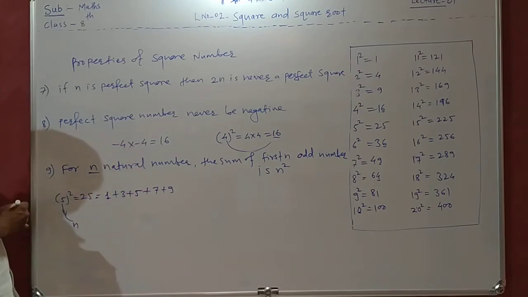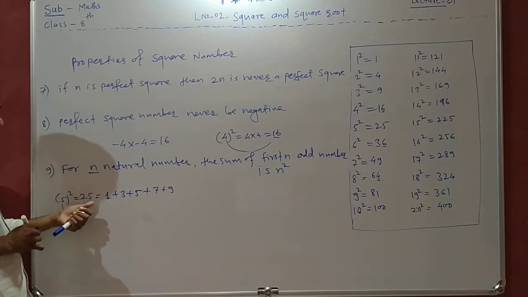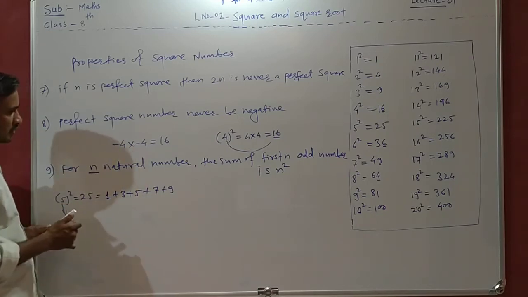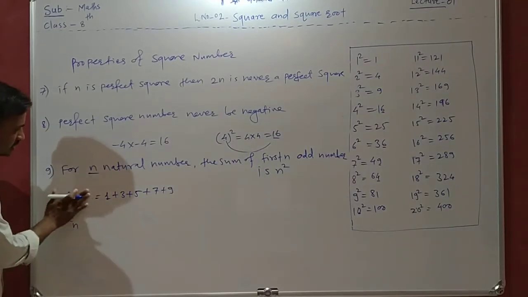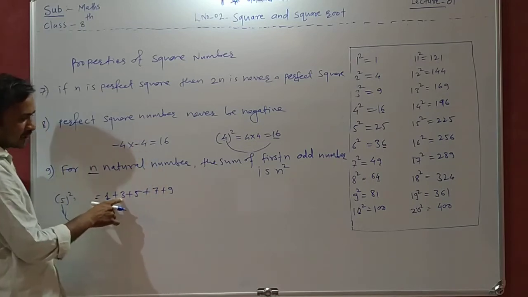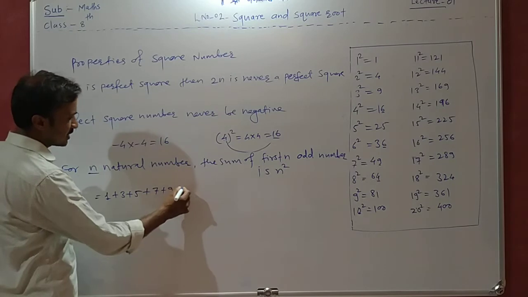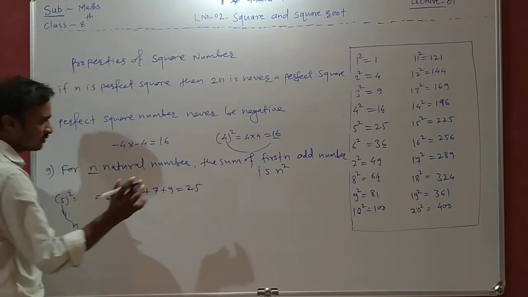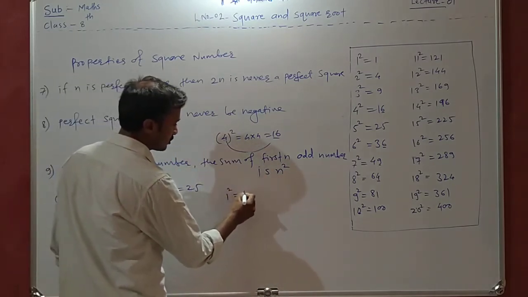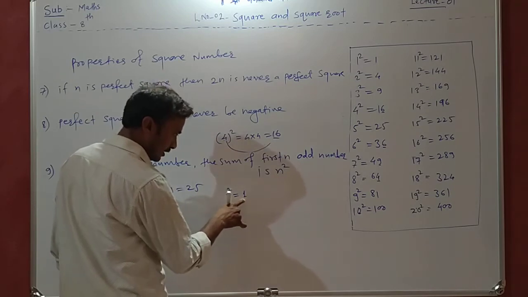Now see here, I took n equal to 5, so n square is equal to 25. Now see here, 1 plus 3, here we are getting 4, 4 plus 5, 9, 9 plus 7, 16, and 16 plus 9, here we are getting 25. Now let us see here, 1 square is equal to 1, right?